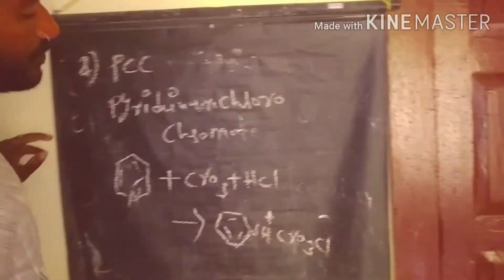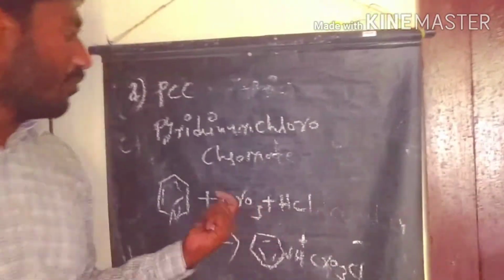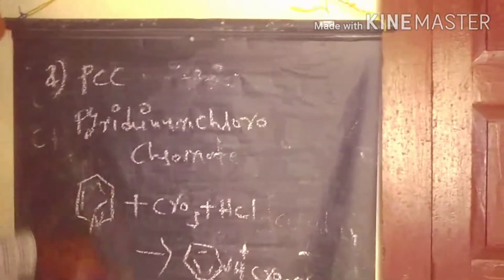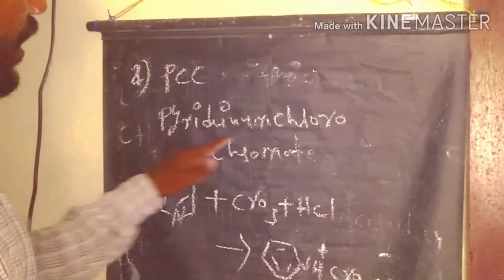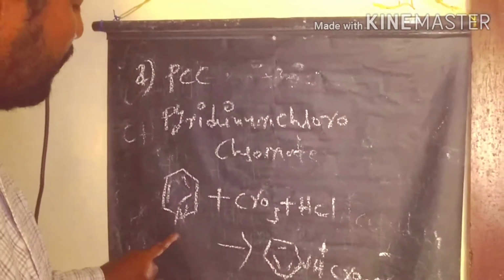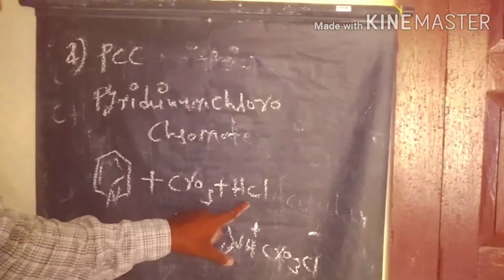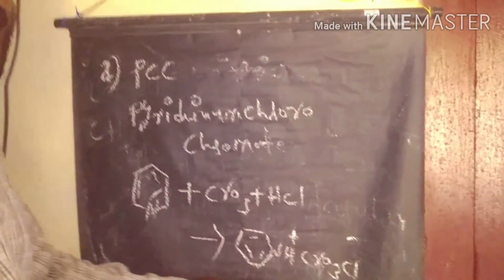This in situ reagent is used in the oxidation of alcohols to prepare aldehydes and ketones. Now we discuss the PCC reagent more deeply. This is the PCC reagent, which we call pyridinium chlorochromate. It is made from pyridine and chromium trioxide plus HCl in situ.